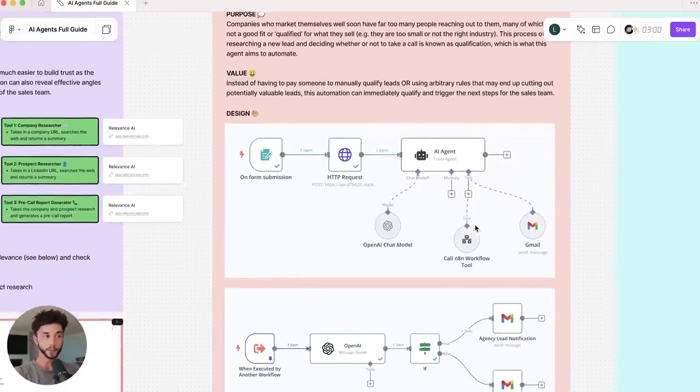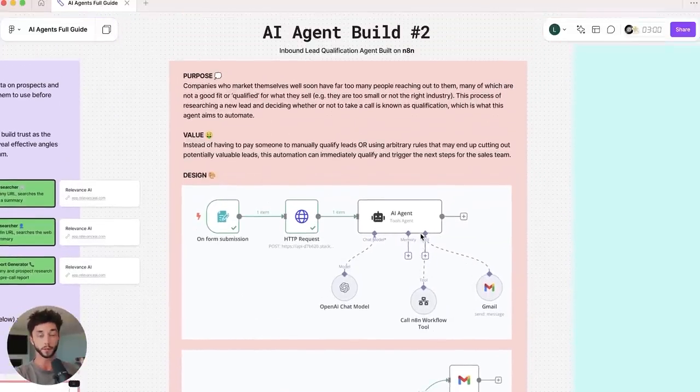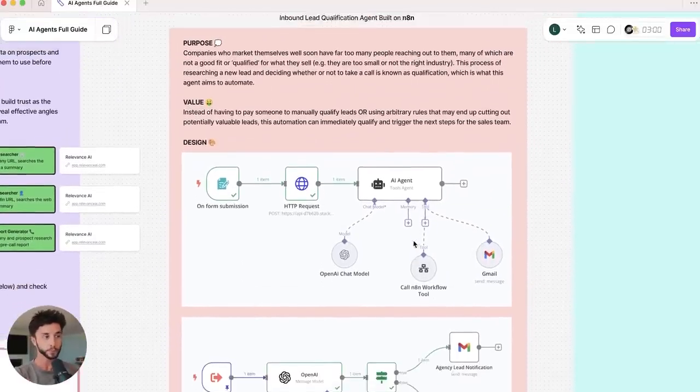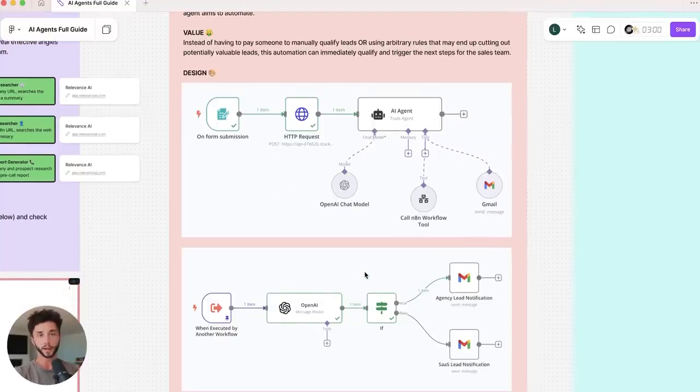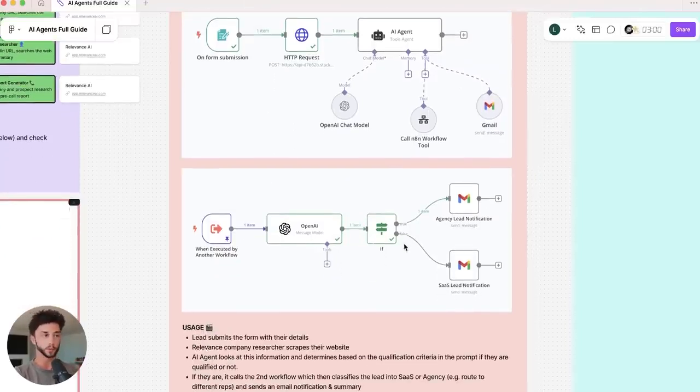In this case, as you can see on this little flow diagram here, this is a screenshot from the final product. We are actually baking this into a workflow that's going to be triggered on a form submission. We're going to do some research, and then we're going to use the handy AI agent and tools agent within N8N to trigger another workflow and then send some emails off. So this capability of using AI agents in workflow automation really expands the possibilities of what you can build. And the software, N8N, that I'm going to teach you how to use is really at the cutting edge and leading the charge when it comes to these automated AI agent workflows.